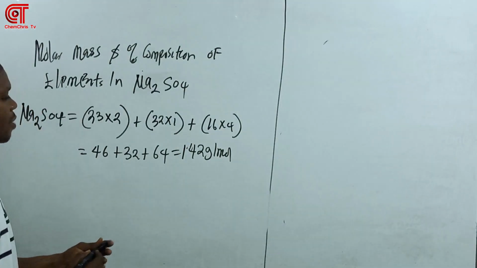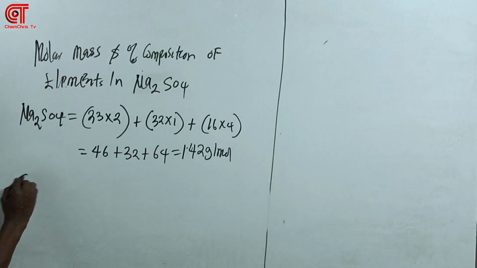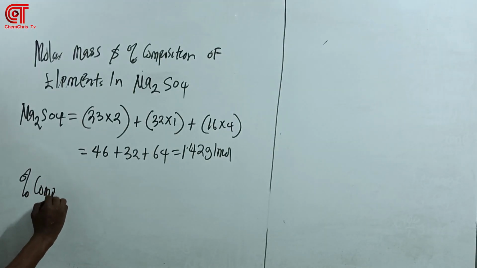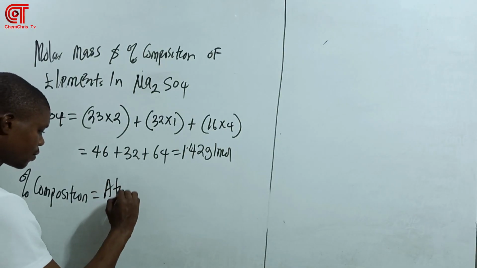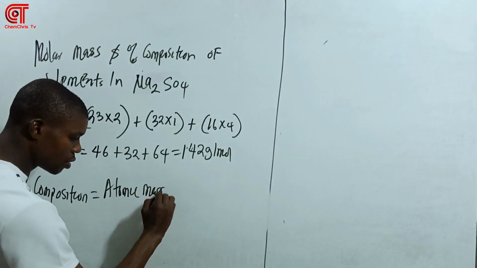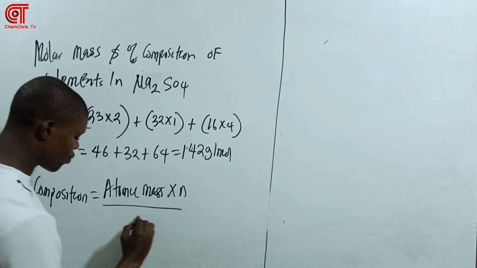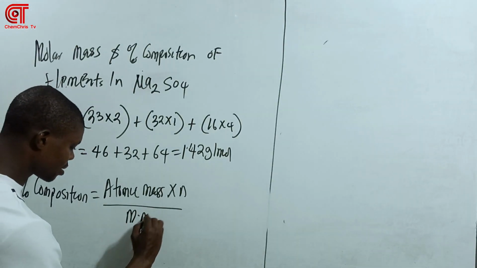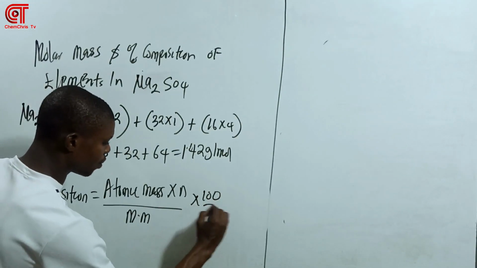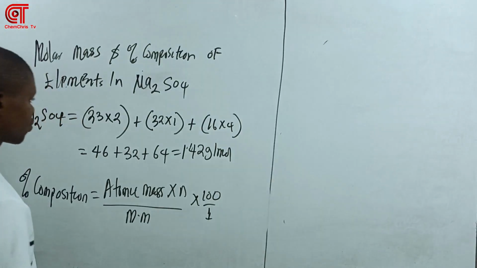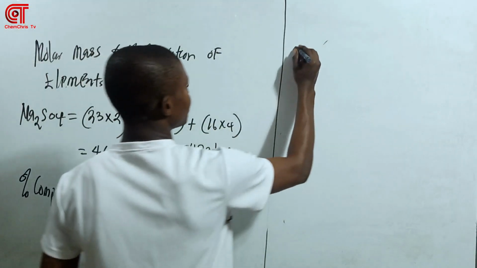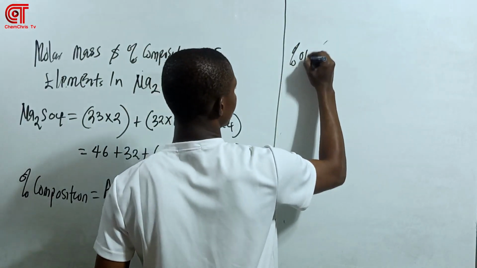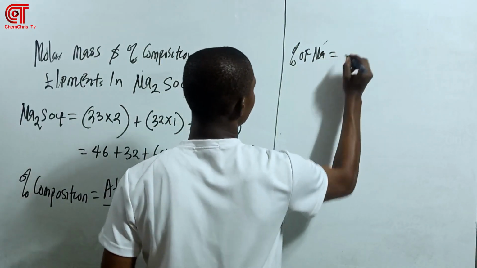Next, I want to calculate the percentage composition. I tell you that percentage composition equals the atomic mass times n over the molar mass times 100 over 1. So now this one here is already this one. So percentage composition of Na, of sodium.